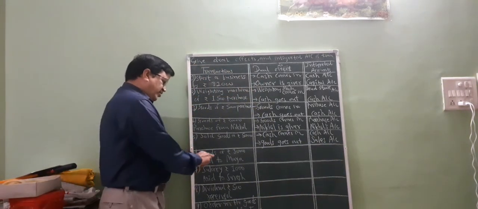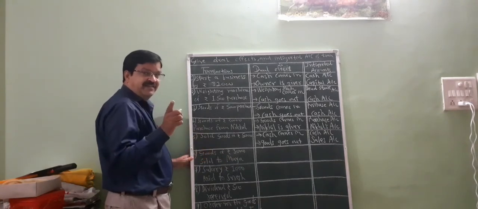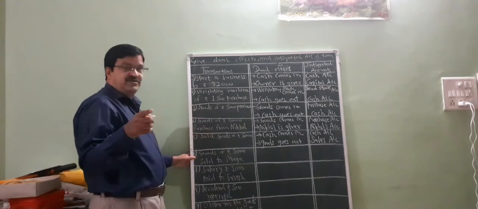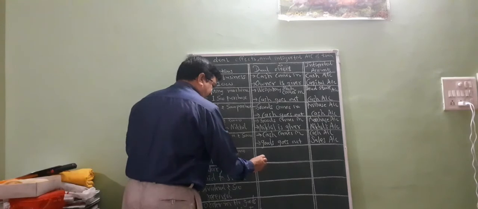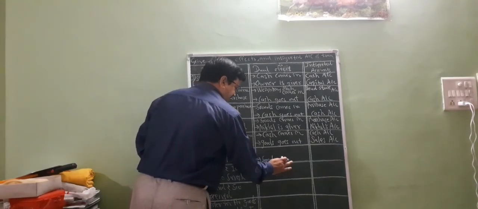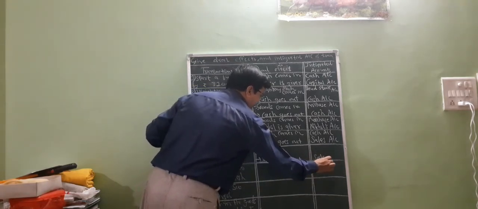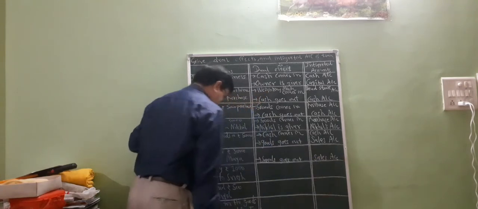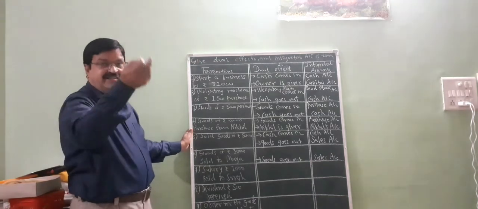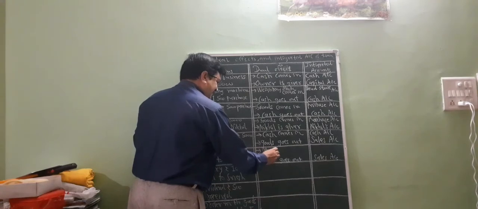Goods of 30,000 sold to Maya. Now, is it a cash transaction? Sold to Maya, person name is given, so credit transaction. You have sold the goods, the goods goes out, and when goods goes out, it is always sales account. You have sold the goods to Maya, so Maya is receiver.